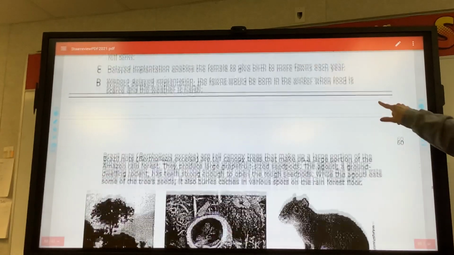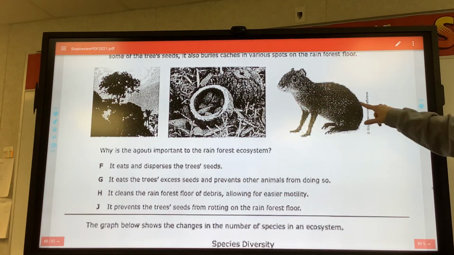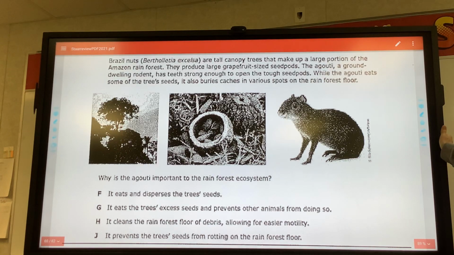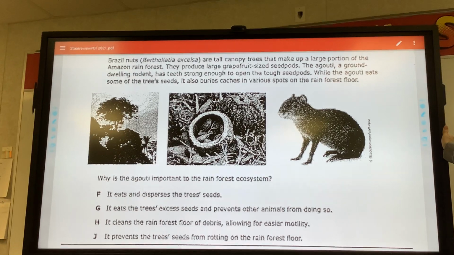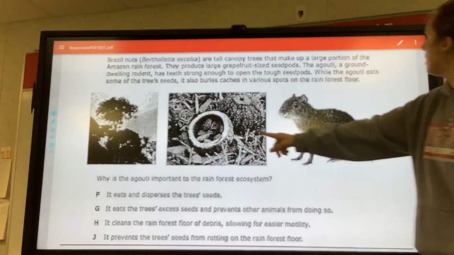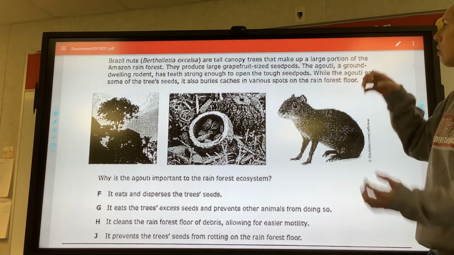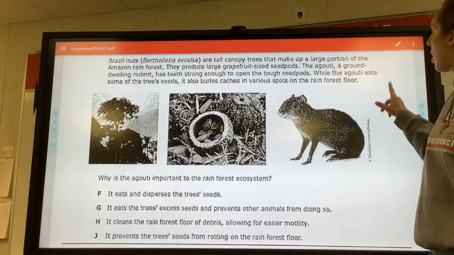Okay. So this organism is Brazil nuts. Brazil nuts are tall canopy trees that make up large portions of the Amazon rainforest. They produce large grapefruit-sized seed pods. The agouti is a ground-dwelling rodent that has teeth strong enough to open the tough seed pods. While the agouti eats some